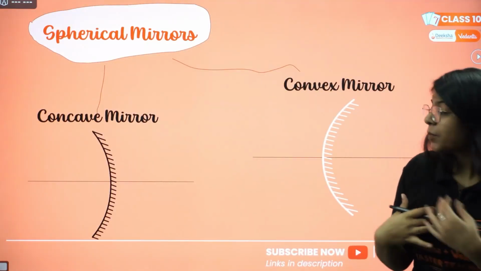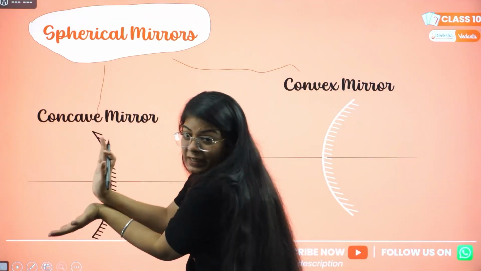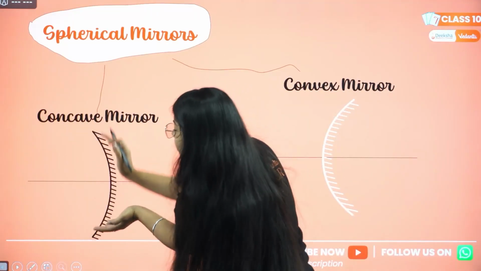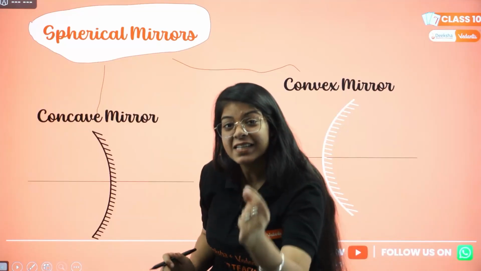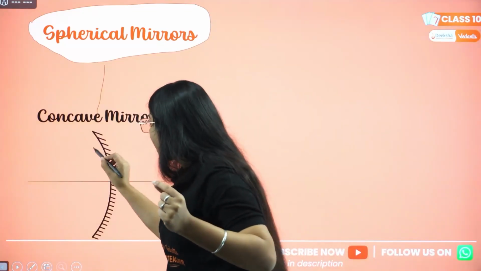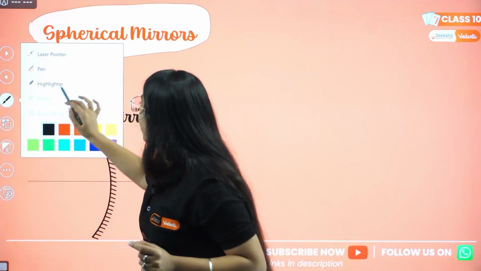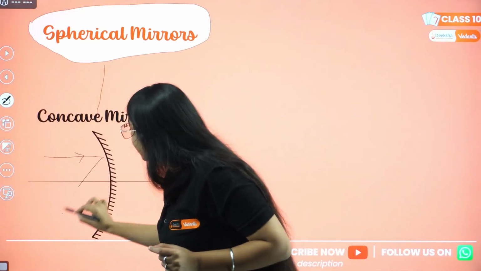How do I remember this? See, this is a concave mirror. It looks like a cave, gufa, right? So when the light is entering into the cave and then it reflects back, that is called concave.